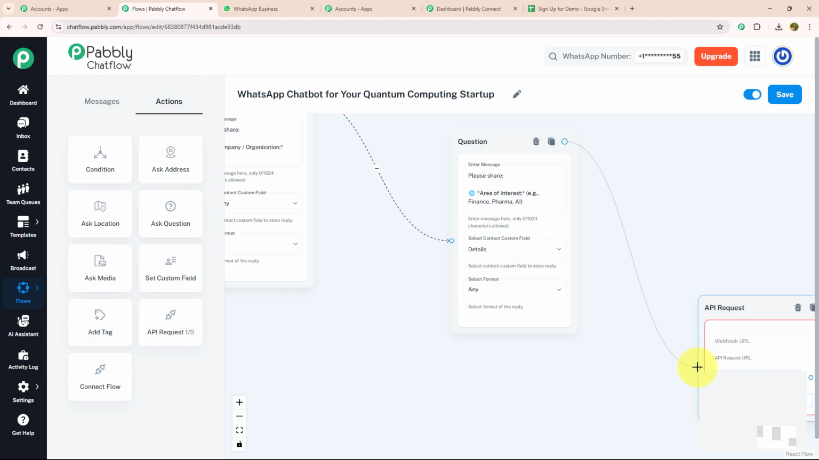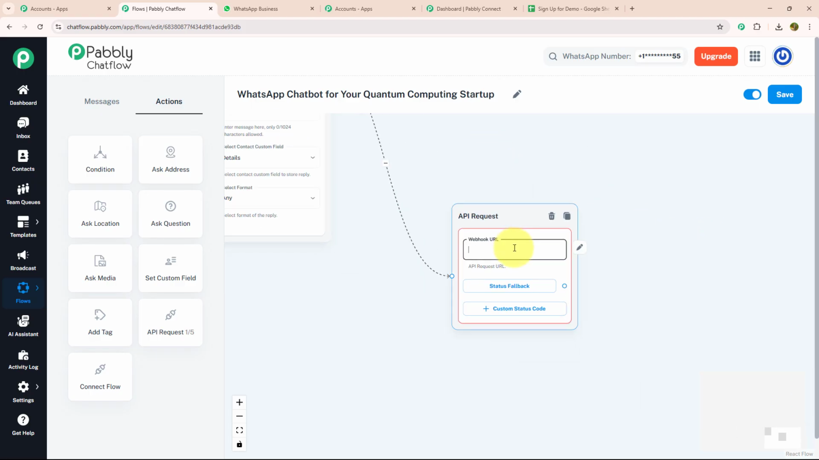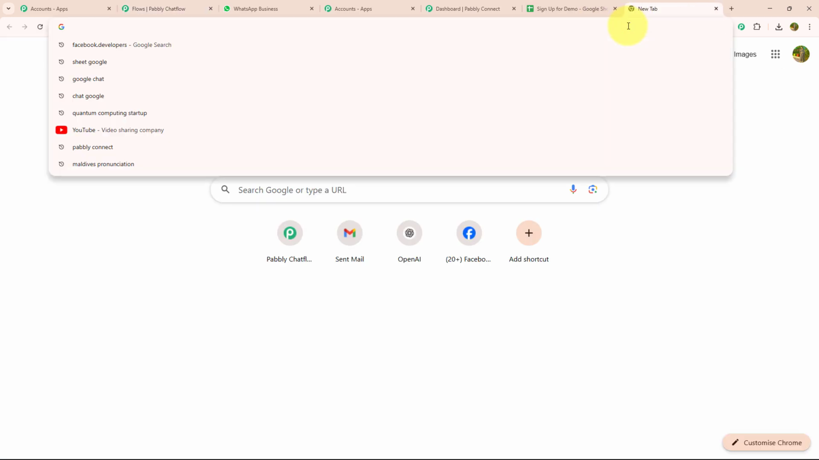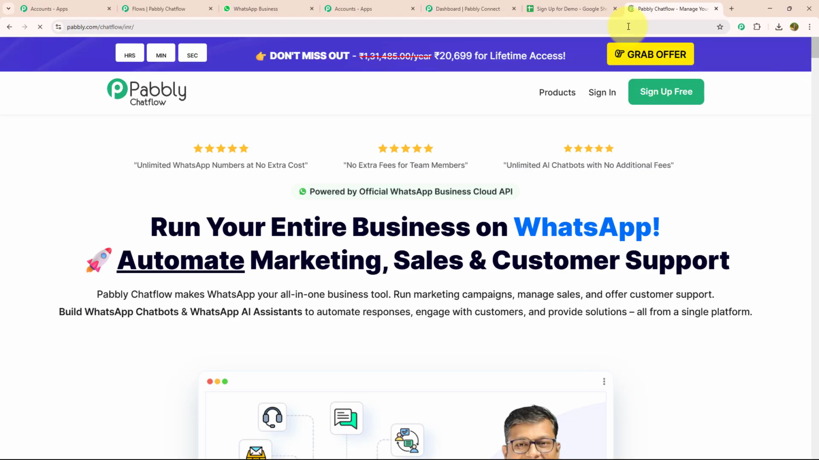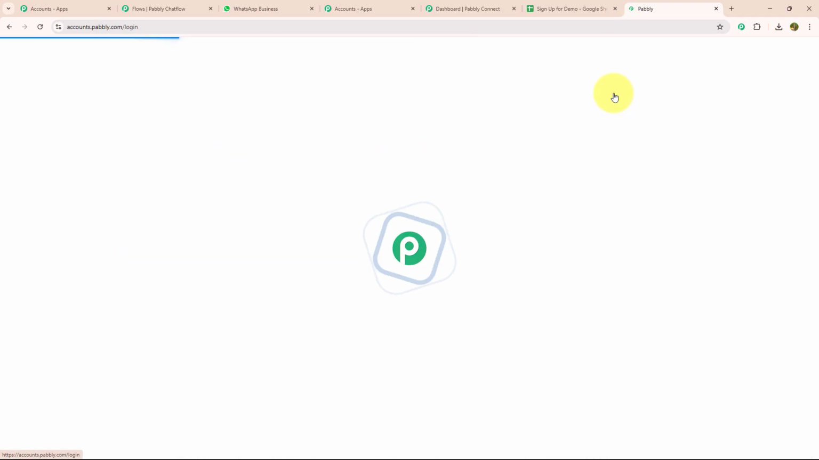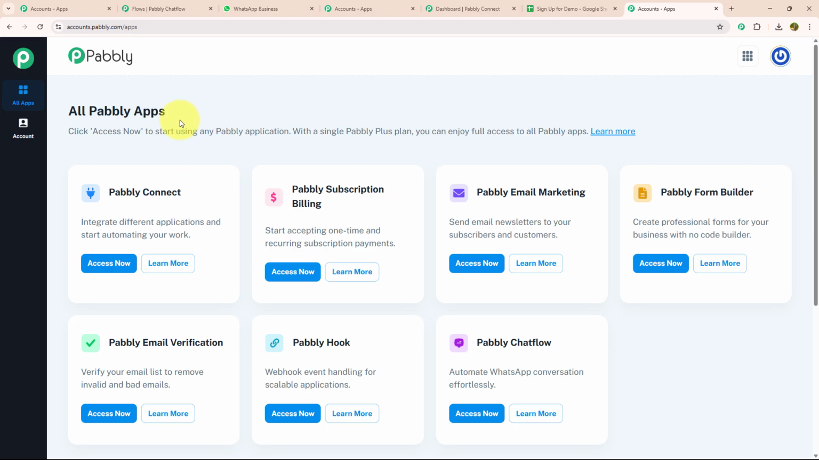API request and connect with my previous question. Over here, I'm going to enter my URL. Now to get webhook URL, you need to open a new tab and search pabbly.com/chatflow. After that, sign in. After signing in, you will land on the all Pabbly apps page. Over here, you need to click on the Access Now button of Pabbly Connect.